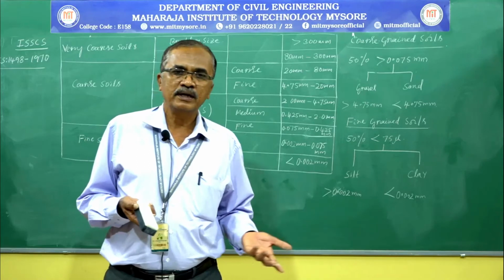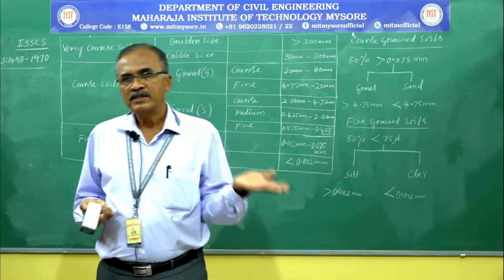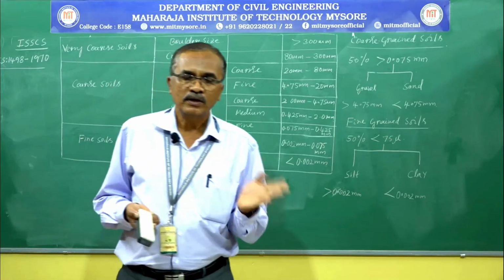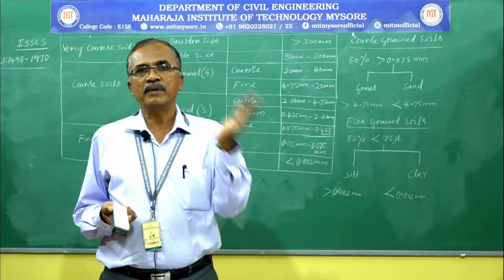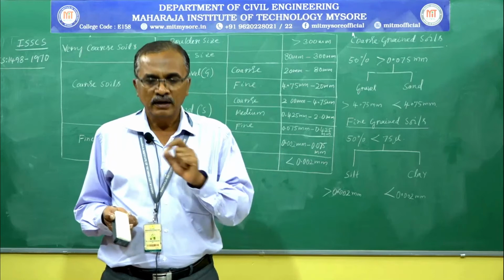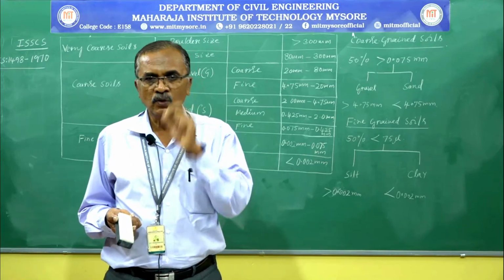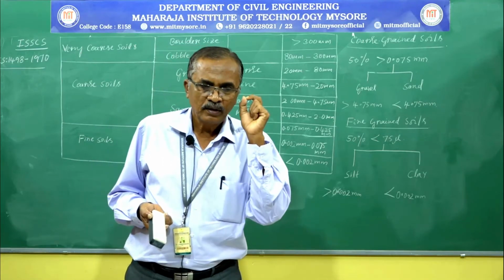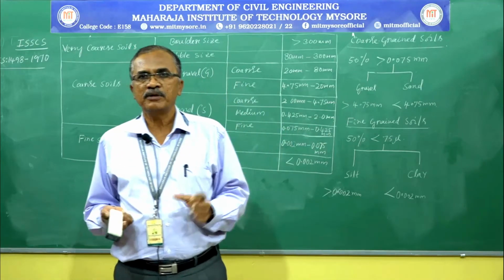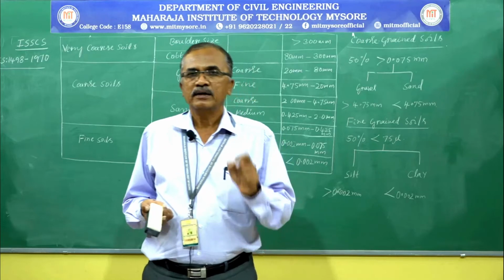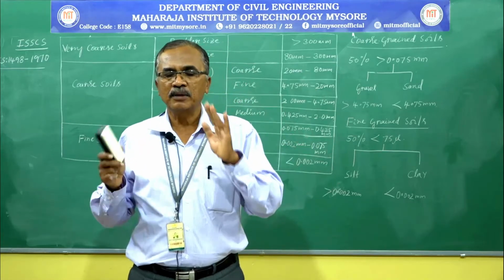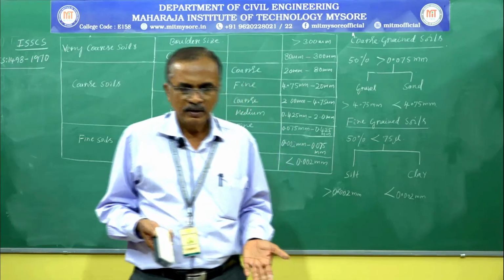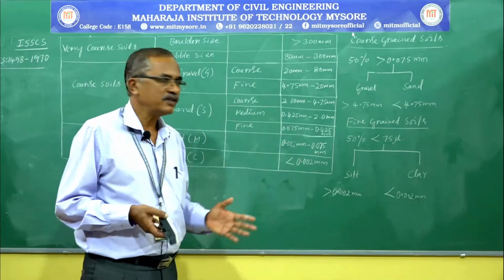Basically, he intended to classify the soil based on plasticity characteristics. Plastic nature means adhesive properties of a particle. These consistency limits or Atterberg limits can also be called plasticity characteristics of soil. Hence he named this chart the plasticity chart.